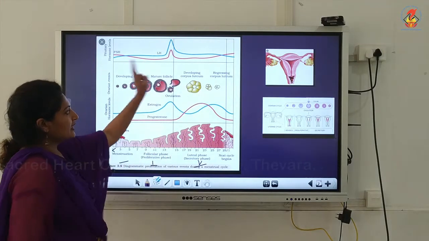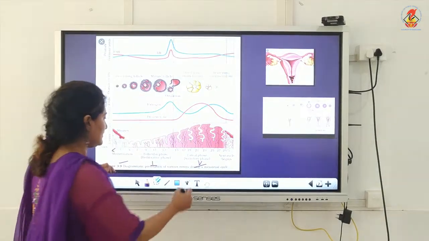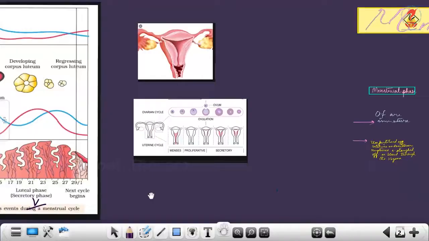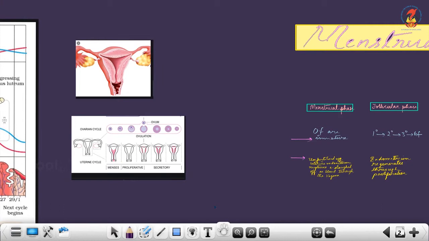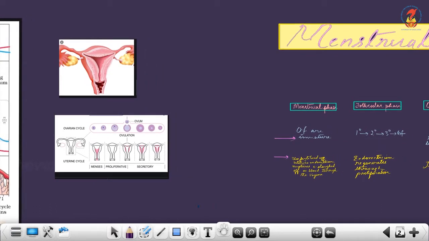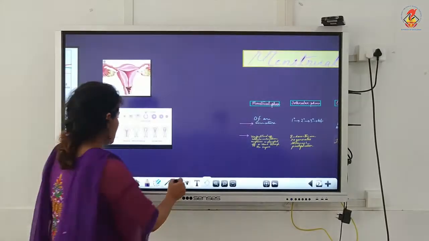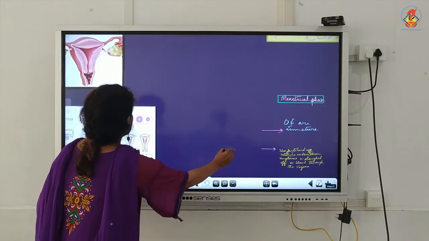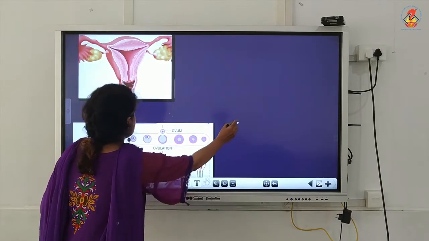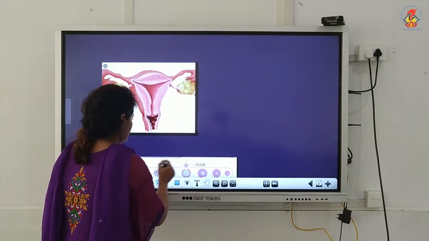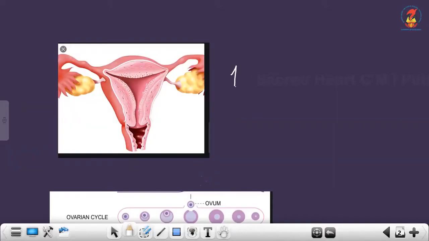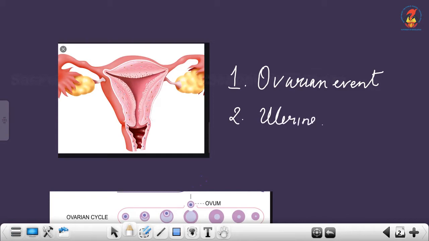Now before going and interpreting the text diagram, we can learn it from this particular diagram where the uterus and the associated structure is drawn. So when you are asked about the menstrual cycle, you have to emphasize 2 events. One is the ovarian event and 2 is the uterine event, to be specific, the uterine endometrium events.